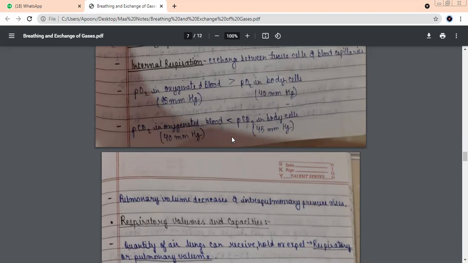This blood will become deoxygenated because what has entered the blood now? Carbon dioxide. The blood has already given the oxygen. It was very rich in oxygen. It was oxygenated blood. It has already given. And now what is it going to take from the cell? It has taken carbon dioxide. If you have understood well and good, if not, let me know. I'll explain again to you. No issues at all. Just remember one thing, wherever the pressure is high, things will move from higher pressure to lower pressure only.